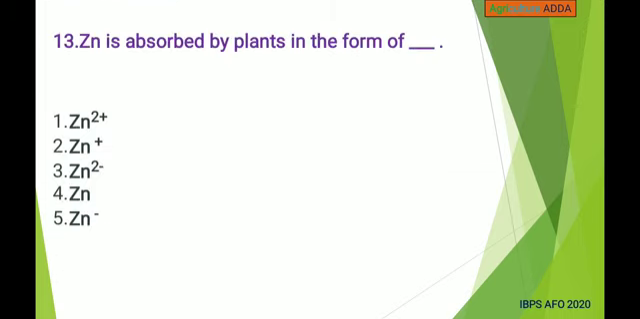Zinc is absorbed by plants in the form of Zn2+, Zn+, Zn2-, Zn and Zn-. Answer is Zn2+.